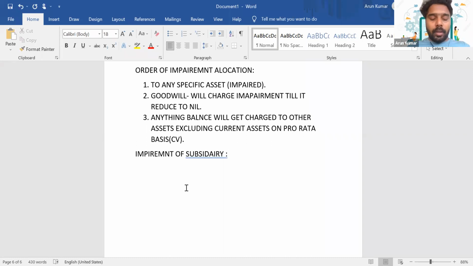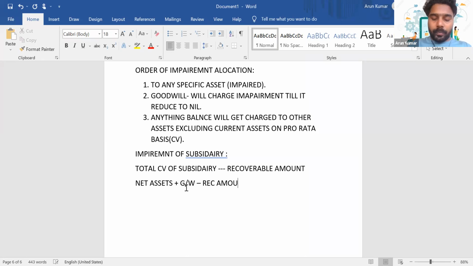So the total carrying amount of the subsidiary will be compared with the recoverable amount. The carrying amount of the subsidiary will include the subsidiary's net assets plus goodwill, minus the recoverable amount.